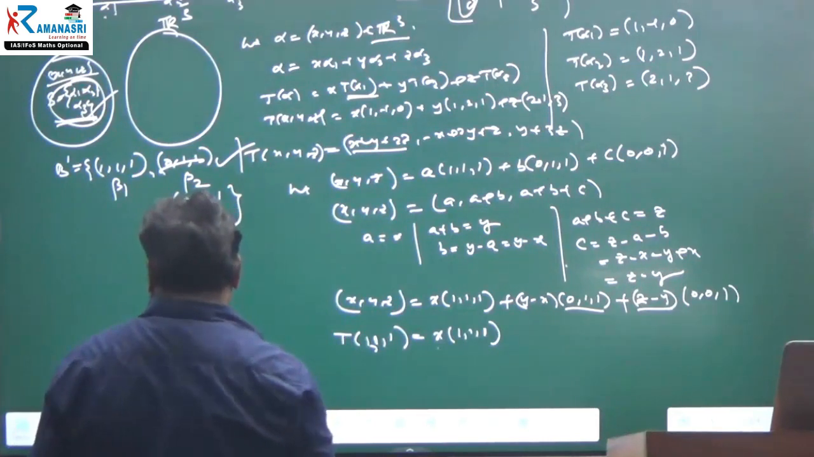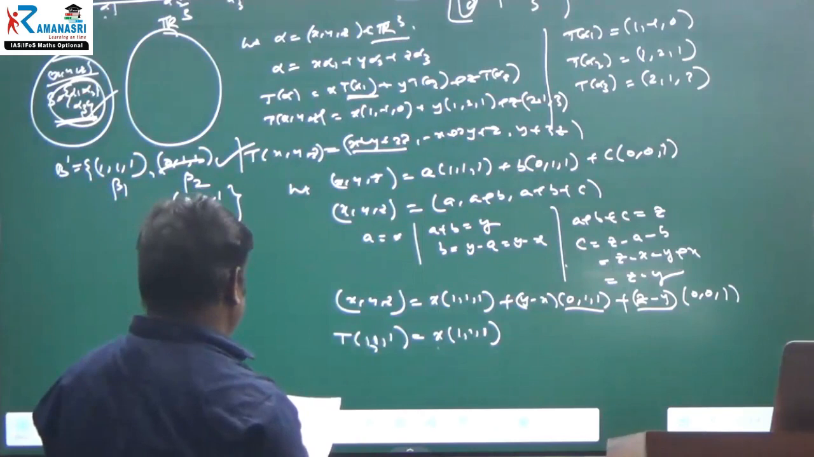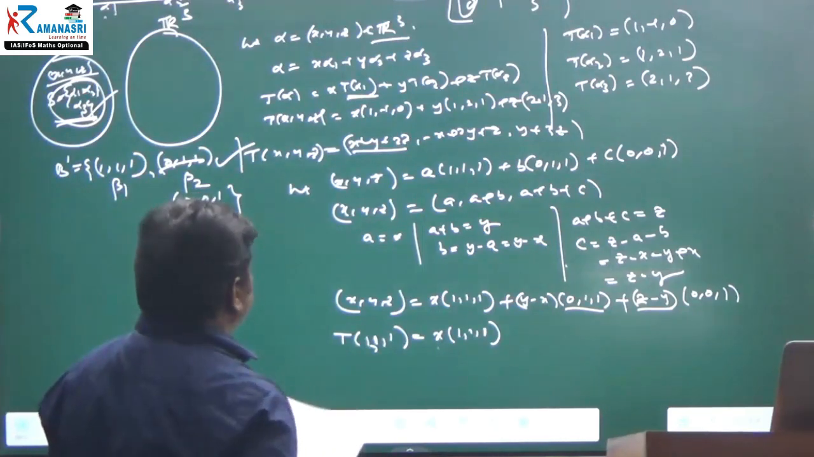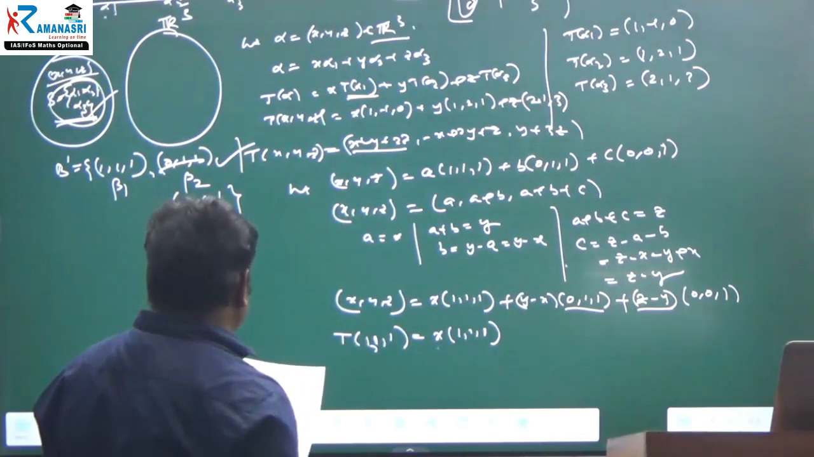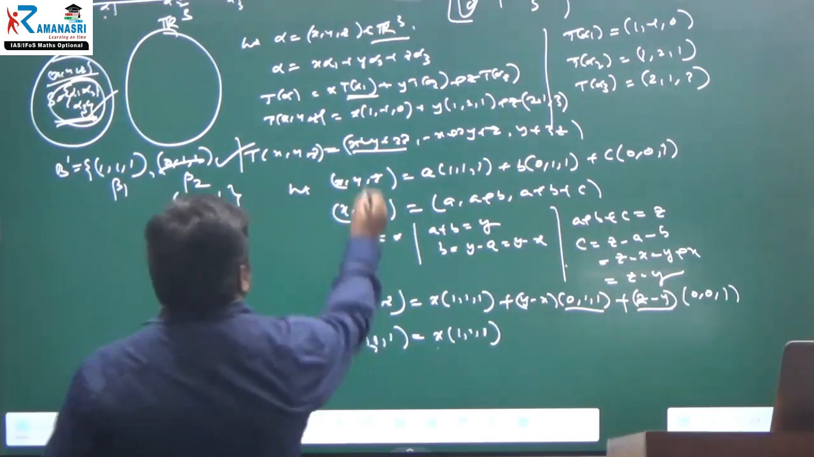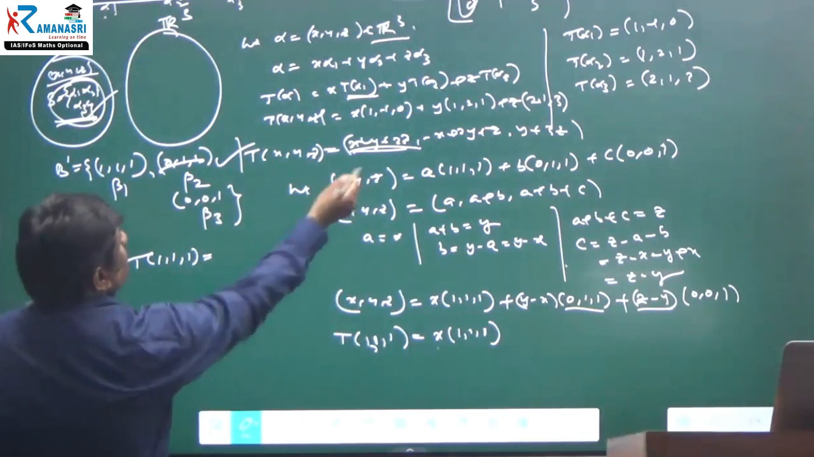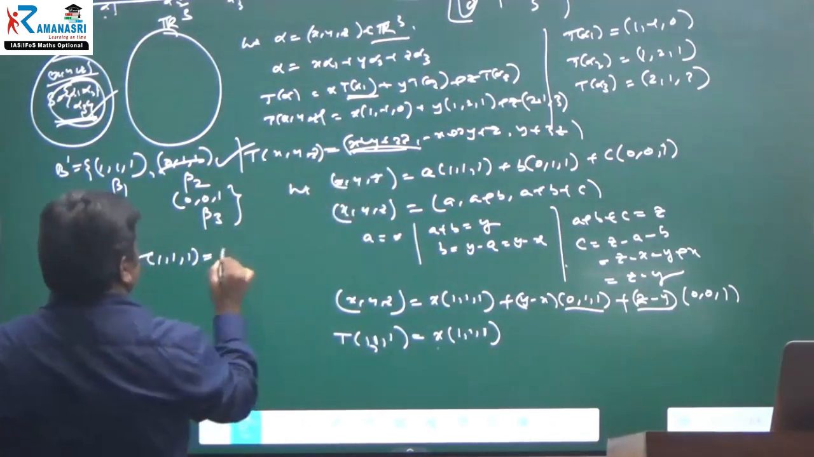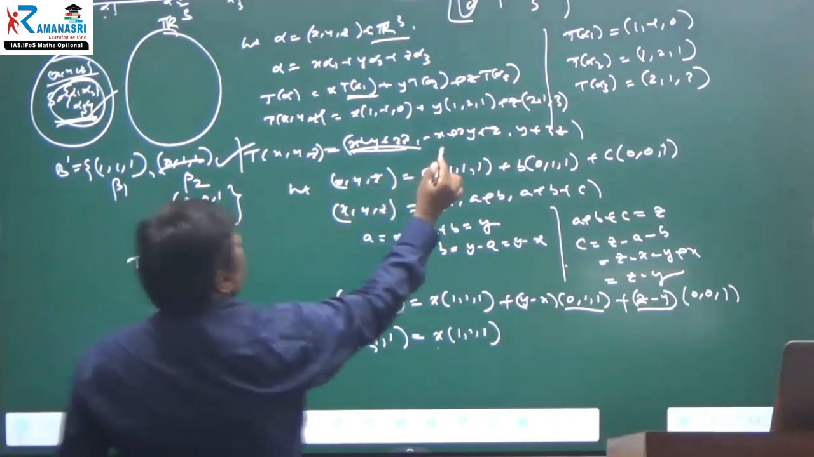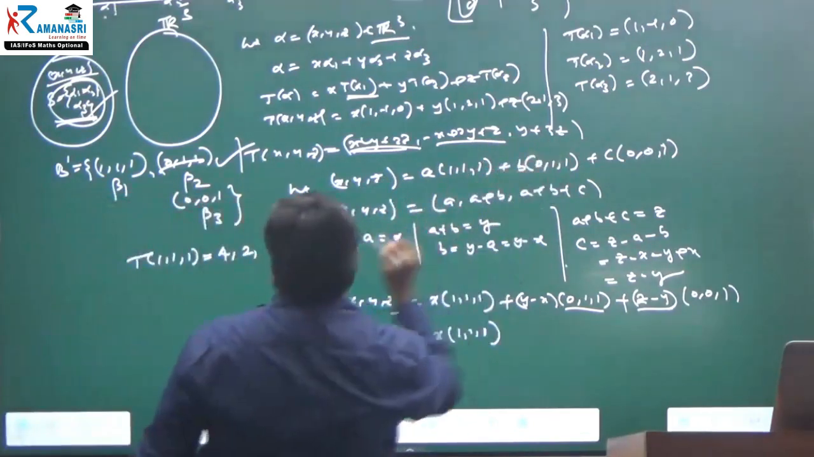Otherwise, y minus x, right? z is equal to z minus y. T of (1, 1, 1). What is the transformation of (1, 1, 1)? See, T of (1, 1, 1) is equal to what? 4, 2, 4.